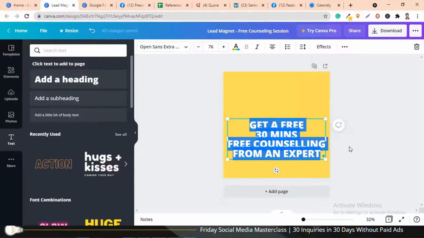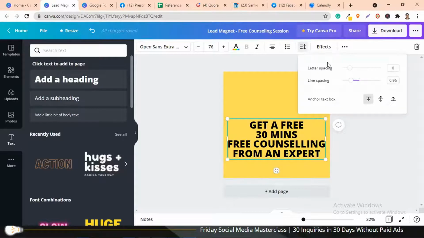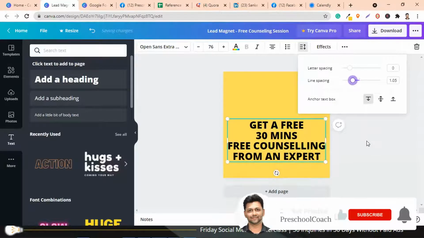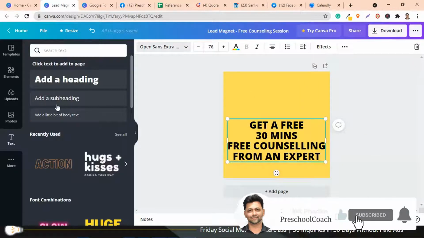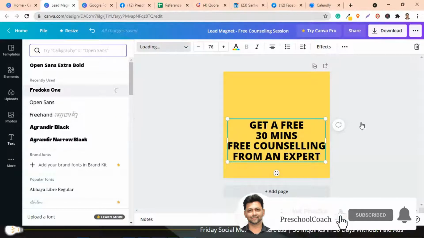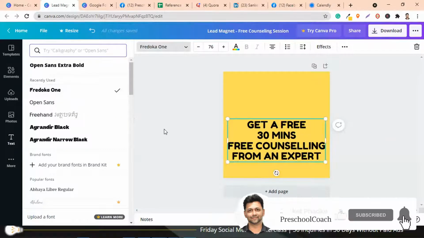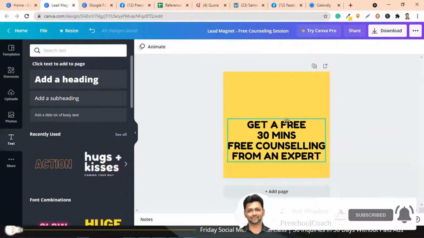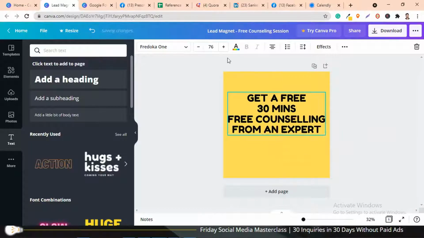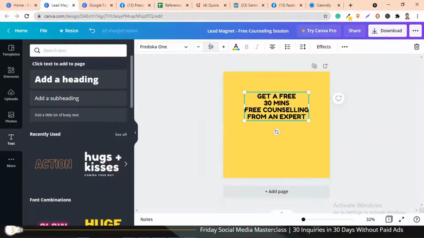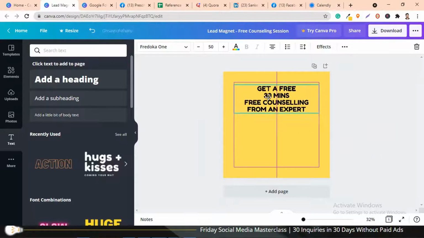Yeah, so once this is done, let's change the font as well. This is one of my favorite fonts. I'm going to use that. And I'll also change the font size. So right now it's 76. Let's make it, say, 50. Okay, and I'll just adjust this.